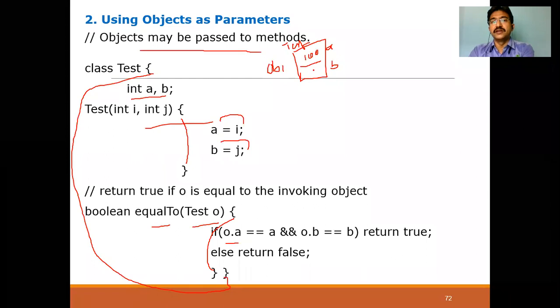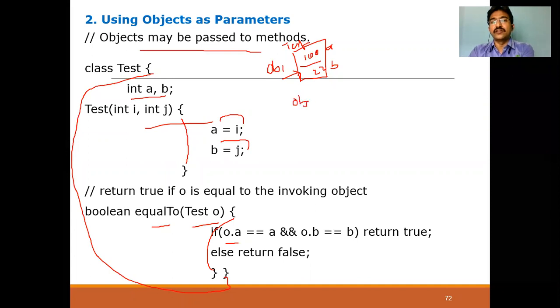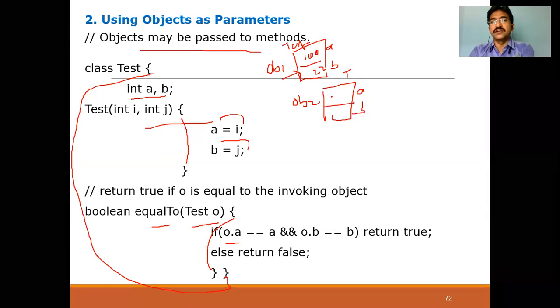100. Now what is the B? That is 22. Now OB1 is pointing to this class. Similarly, OB2 we have created of the same class, test class. What are the data members? A and B. What are the values of this one? 100 and 22. And OB2 is pointing to this class.